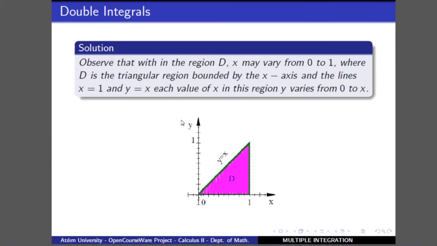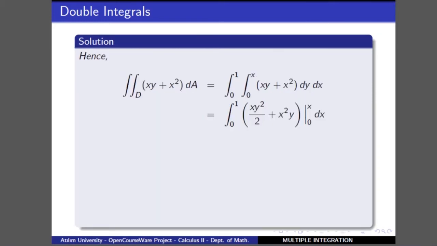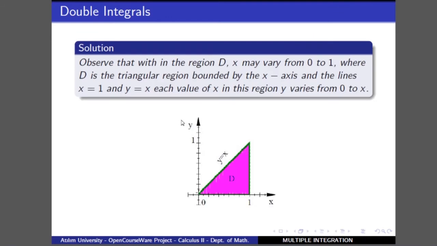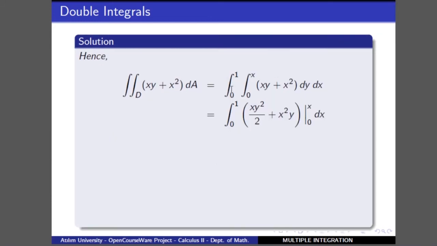So we can say that in this case, this region can be considered as a y simple region, but also it can be considered as an x simple region. And then if you want to write the double integral over this region, we see that y, that's the inner integral, changes from 0 to x, and the outer integral takes the smallest and largest value of x in the domain D, that's the triangular region, where the smallest value of x is 0 and the largest value of x is 1. So we just write them as the boundaries for the outer integral.